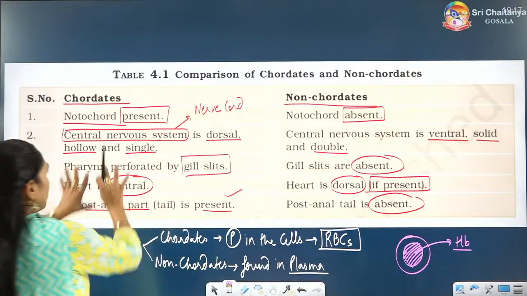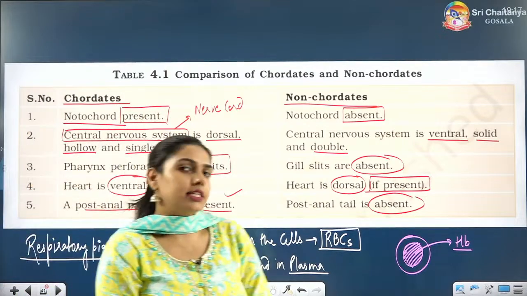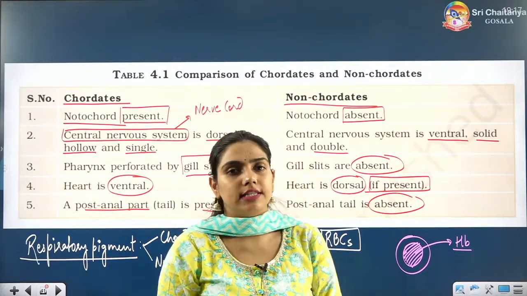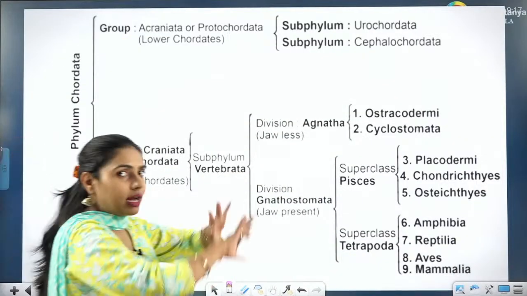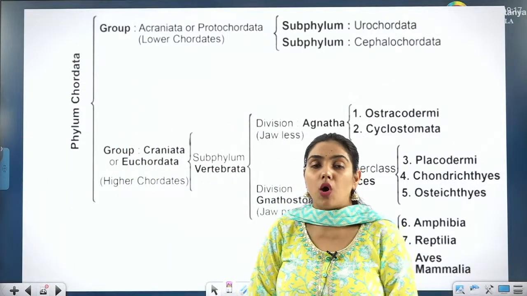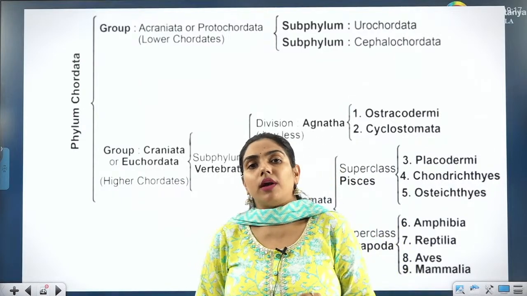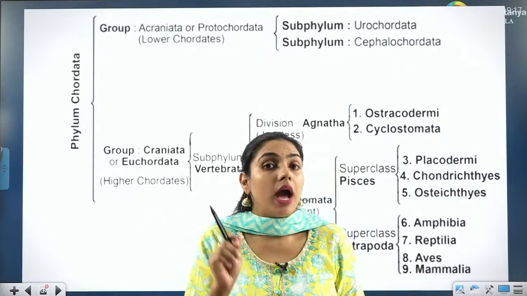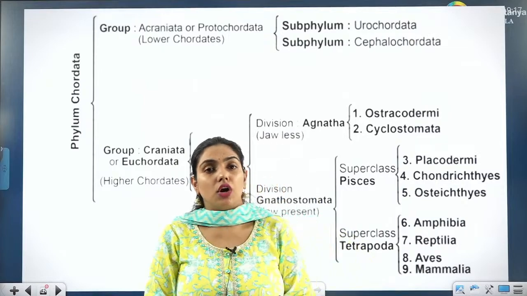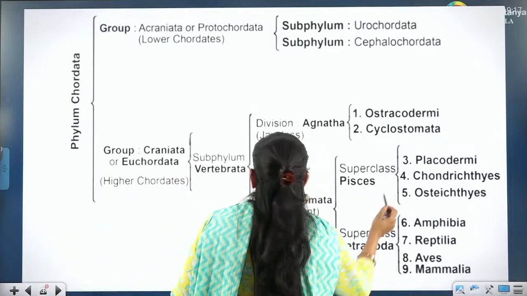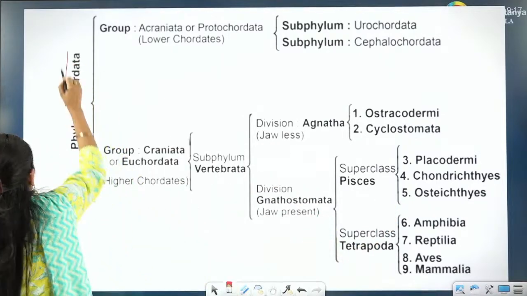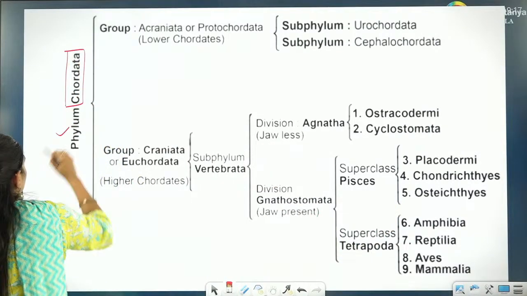Now, if you have understood the chordate characteristics, the 4 characteristics are very, very important, shown in the figure. Let me talk about the classification of phylum Chordata. Very, very important. This mind map you have to keep in your mind. Chordata is a phylum first of all.